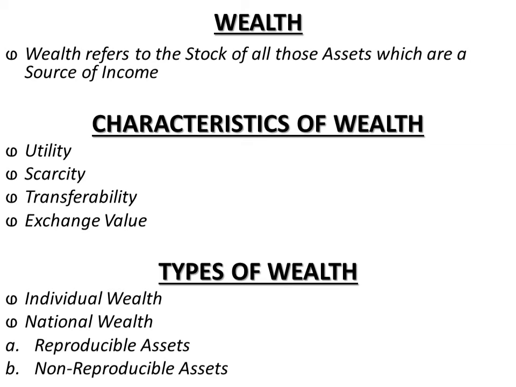Now, it is important to note that financial assets held by domestic residents are not part of national wealth. Why? Because the value of the domestic financial assets is offset by the domestic financial liabilities. That is, if you have the asset, it creates a liability of the same amount.